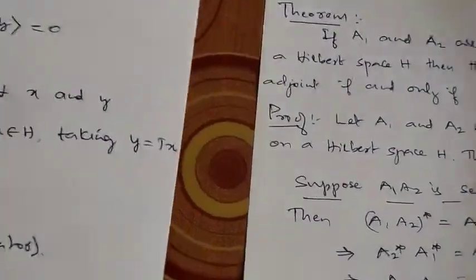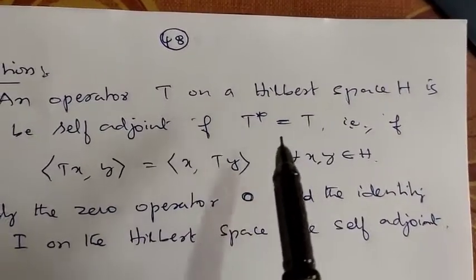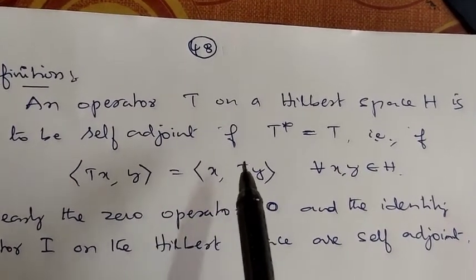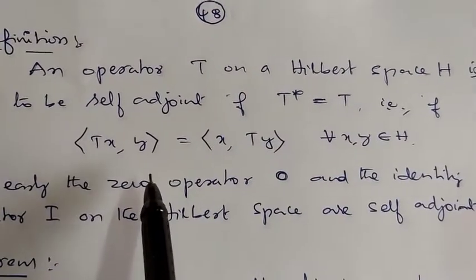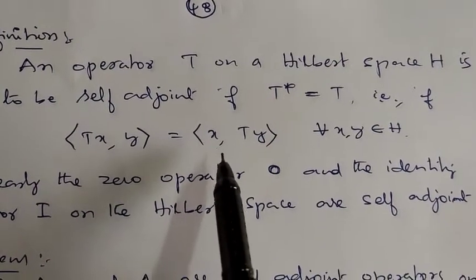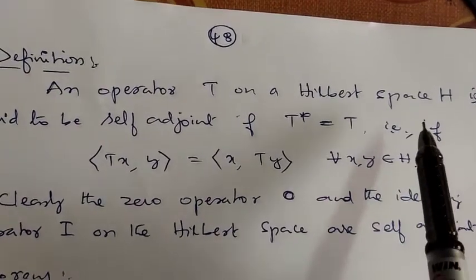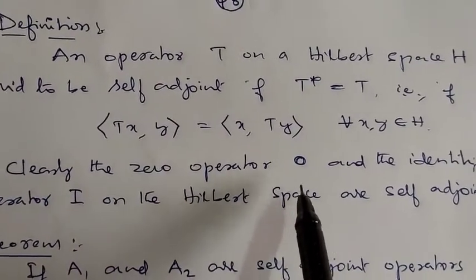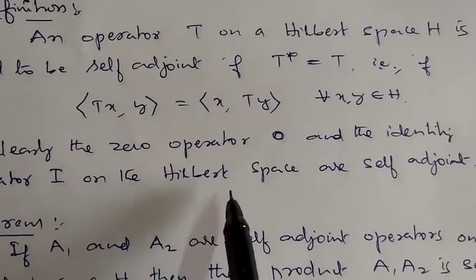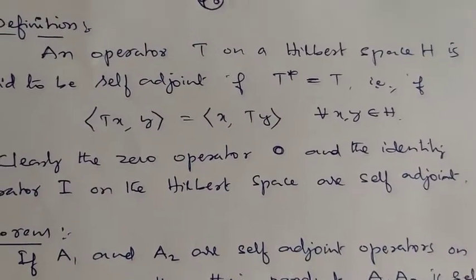The operator T on a Hilbert space H is self-adjoint if T* is equal to T, that is, if the inner product of Tx comma y is equal to the inner product of x comma Ty for every x, y belonging to H. Okay, understand now? So it is called self-adjoint if T* is the same as T. So clearly, the zero operator 0 and the identity operator I are self-adjoint operators, because 0* is 0 itself and I* is also I itself.